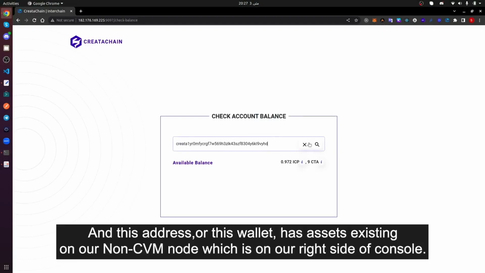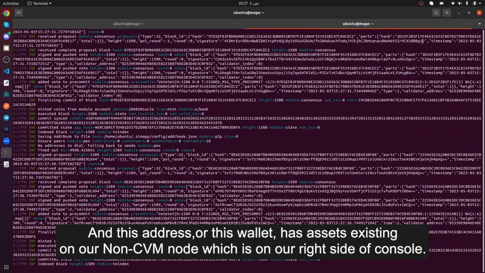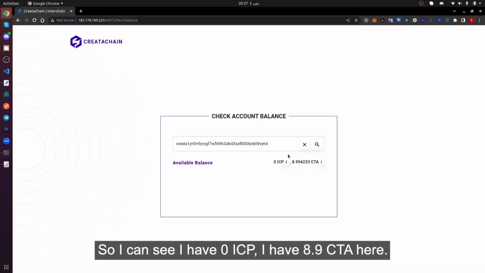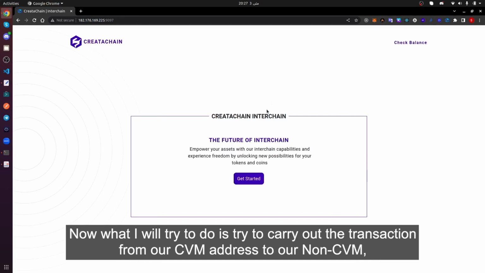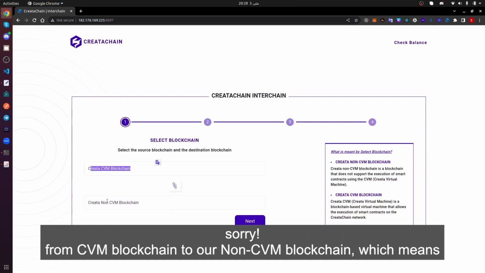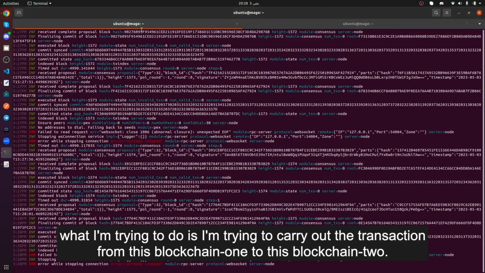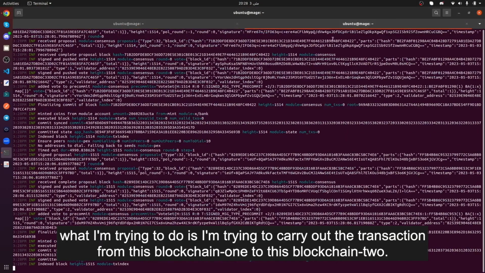This wallet has assets existing on our non-CVM node, which is on the right side console. So I'll check the balance on this as well. I can see I have 0 ICP and 8.9 CTA here. So these are my current balances. Now what I will try to do is carry out a transaction from our CVM address to our non-CVM address, from the CVM blockchain to the non-CVM blockchain, which means from this blockchain 1 to this blockchain 2.